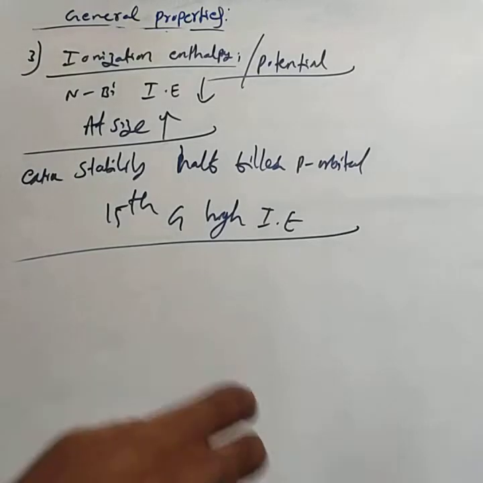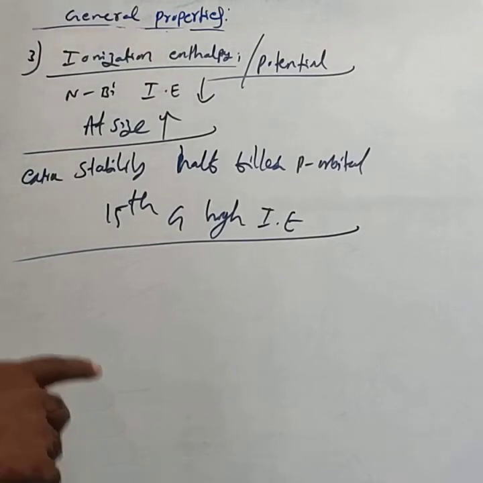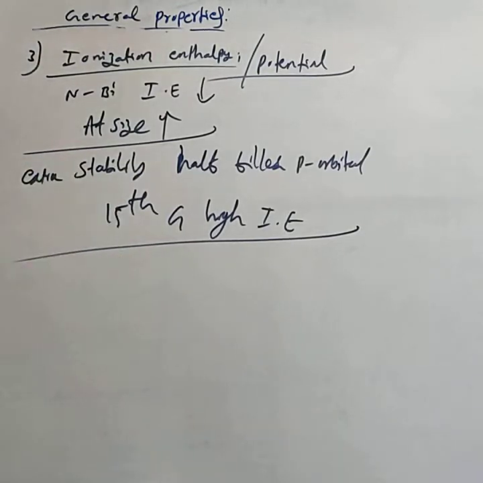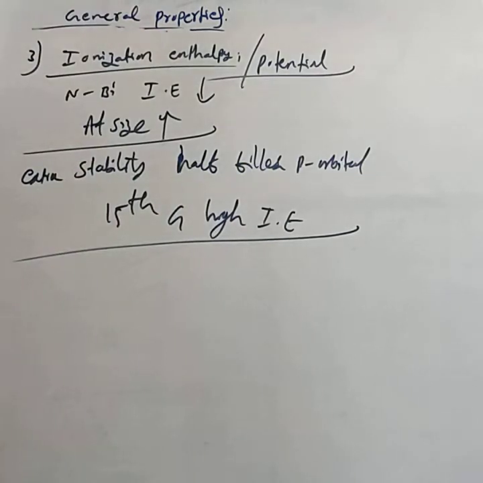The ionization enthalpy of the 15th group elements is very high due to the extra stability of the half-filled p orbital. This is about the ionization enthalpy.